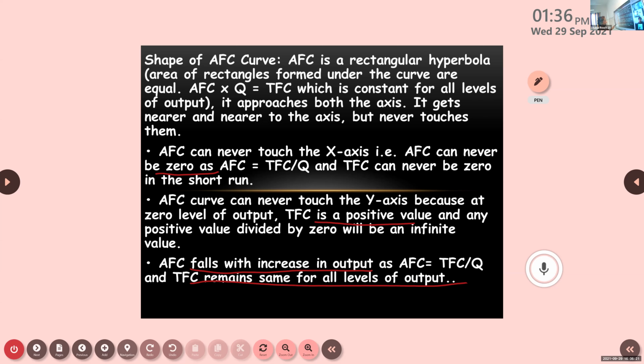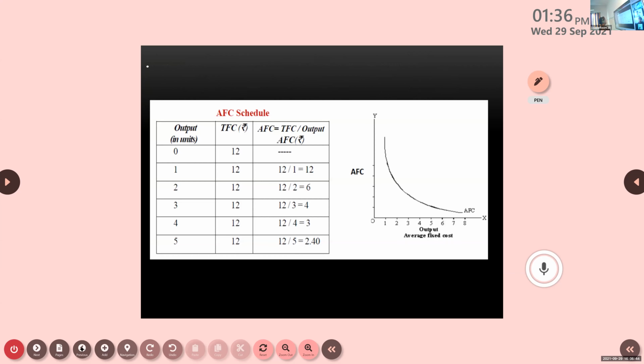Why is this going on falling? You know that in the beginning they have given one number. As we are increasing more and more output, what will happen? This particular fixed number is getting spread among the increasing production. So because of that reason, AFC starts falling. Here you see TFC is constant.